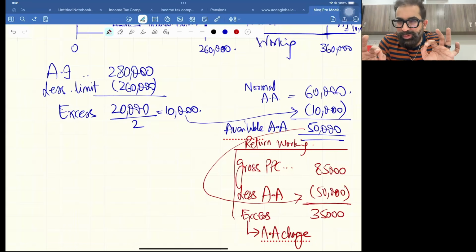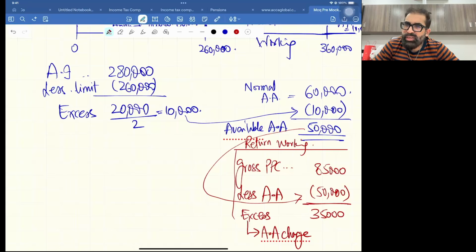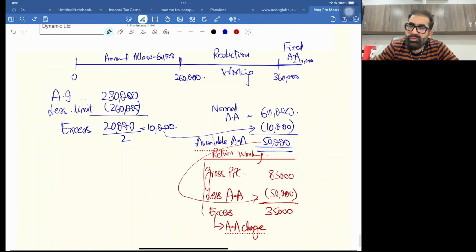And just for your knowledge, this excess will be treated as a non-saving taxable income. Now the question is done. Just wait 30 seconds and I'll move the screen.